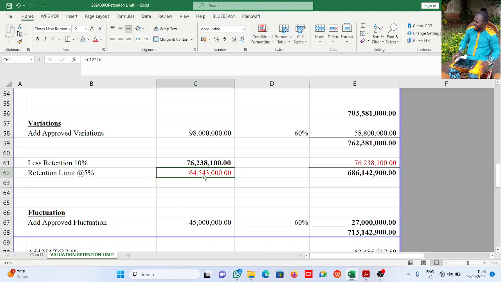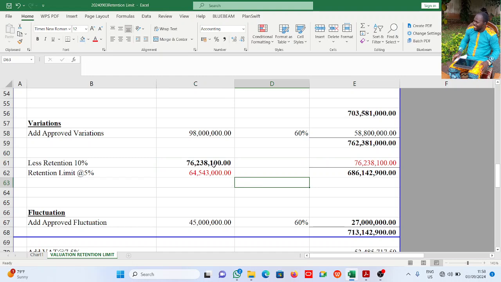All right. Now in this our question here, retention as at valuation number 4 is already 76,238,100. It has exceeded this. I hope that is clear. So it simply means I cannot have this. I left it here so that I can make the explanation so that you understand. I cannot have this item here because it has exceeded the limit of retention.